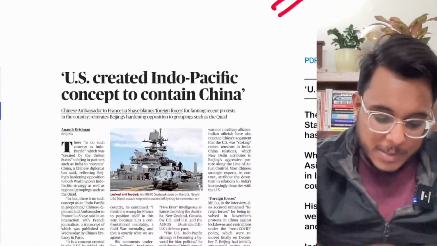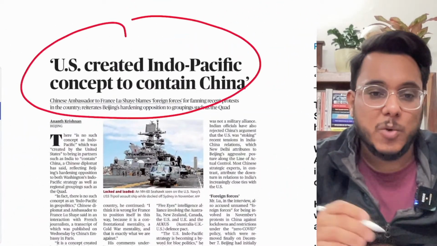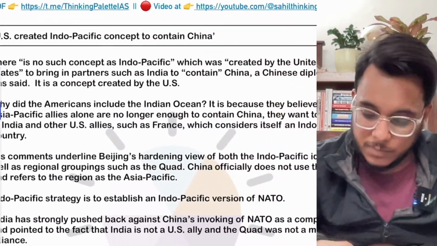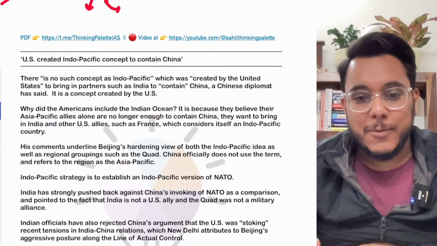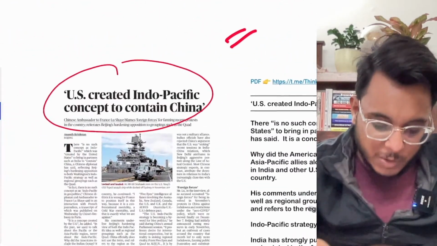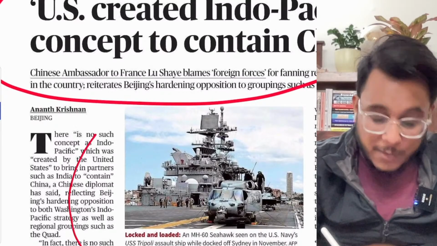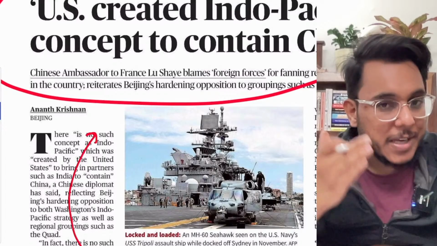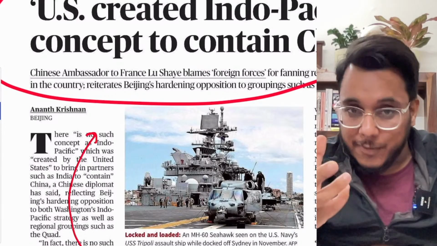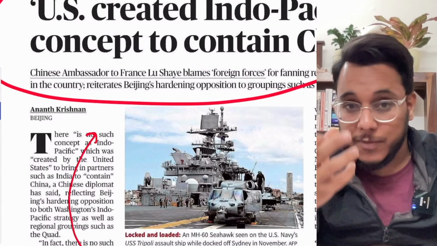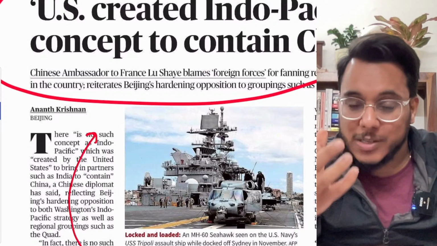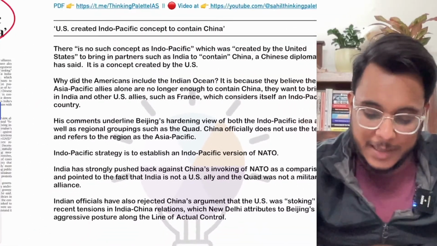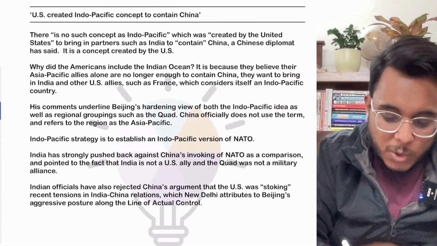US created Indo-Pacific concept to contain China. Now, guys, basically what has happened: one of the diplomats of China has criticized the USA, as the USA is creating the Indo-Pacific framework of countries. The Indo-Pacific idea which is being floated by the USA has been criticized by China. China's diplomat had said that actually there is no such concept of Indo-Pacific.